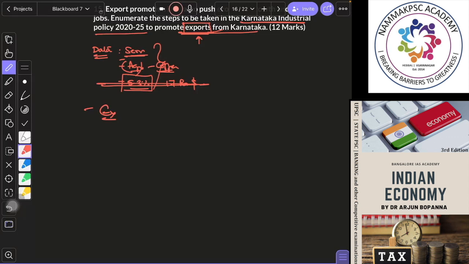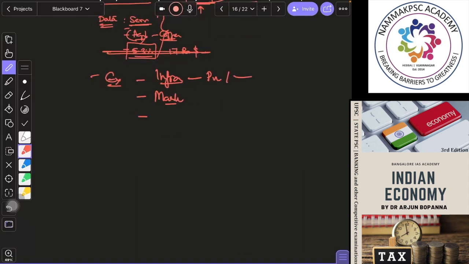Same civil servants will do these policies. Where is the information from? They will also Google, they will also do some research, they will also ask a think tank, all generic ideas they will have. So what all should be done to promote? One is infrastructure, ports, roads, and other things. Then we should do market surveys, so that we can identify which market and which sector, right? Then we should be able to promote MSMEs and cottage industry, something like that.